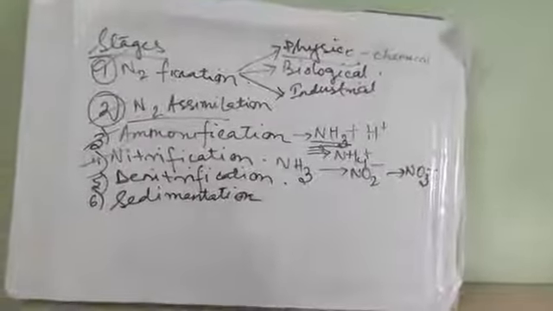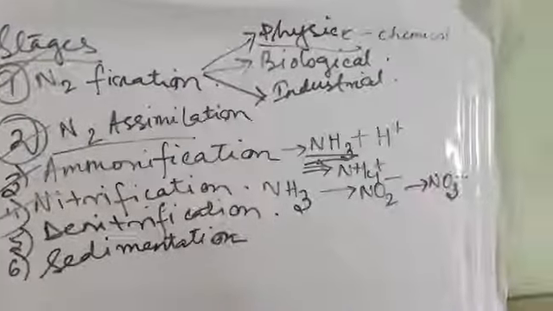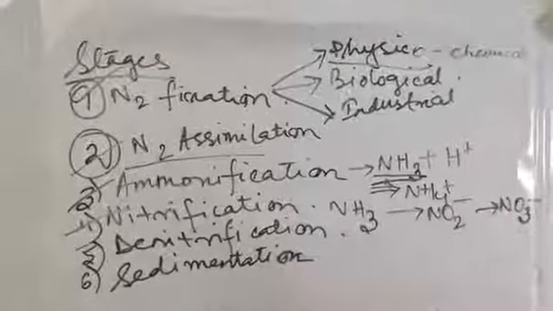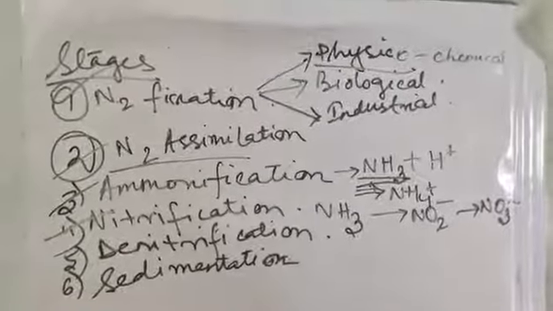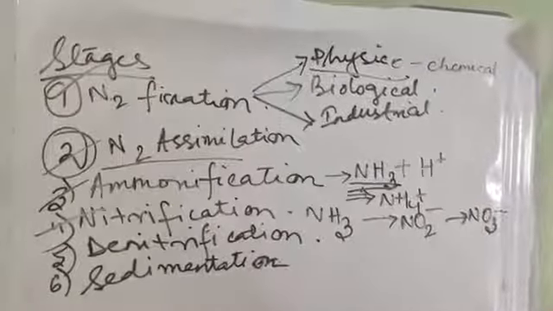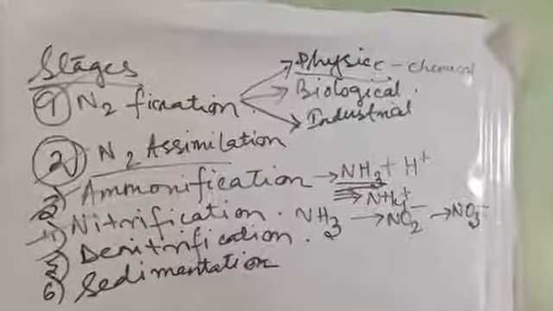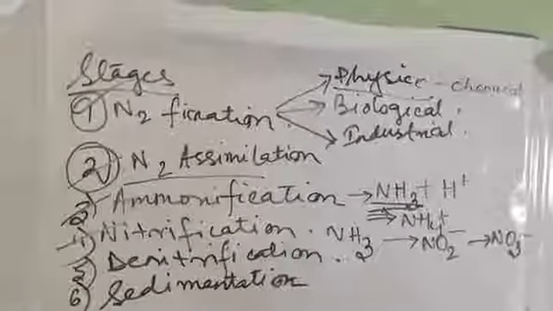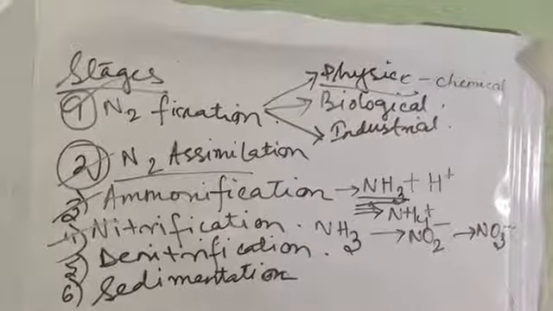Okay. Next is denitrification. Denitrification is the opposite step of nitrification. What happens in case of denitrification? The NO3, NO2 or other nitrogenous compounds like ammonia are reconverted and ultimately give rise to atmospheric nitrogen and release it into the atmosphere.